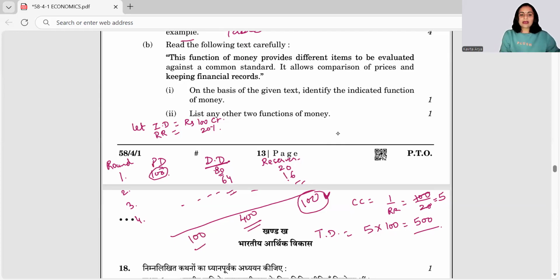So this way you have to give some initial statements of assumptions. What is this process? And you have to talk about the tabular expression. Don't forget to give the credit created and the total deposits, or the total credit creation done in the economy. Do mention the units, rupees, crores. If you have mentioned initial deposit 100 crore rupees, do mention it's going to be 500 crore rupees. So this way you can say, right?